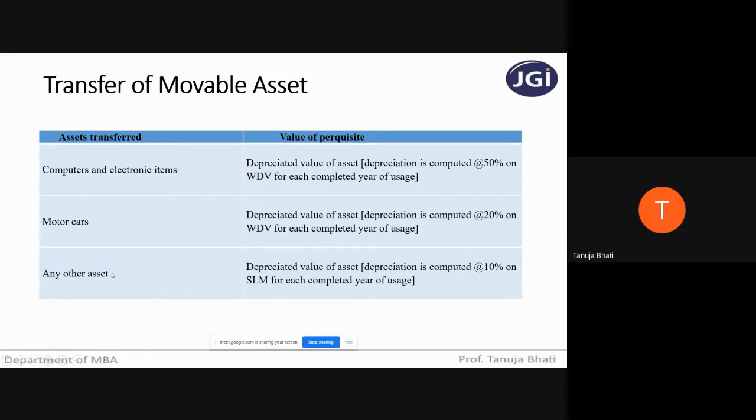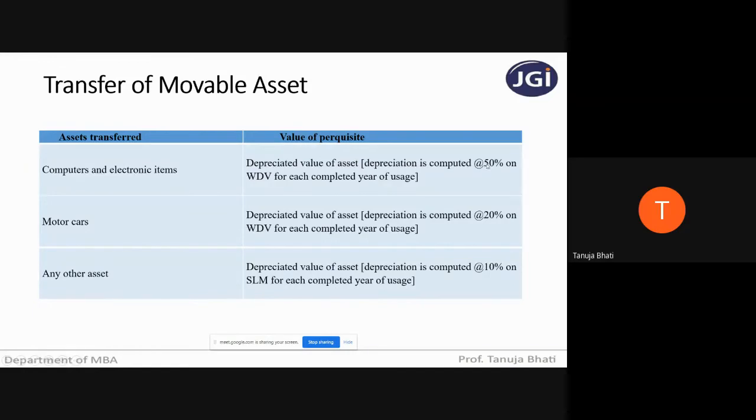Any other asset, meaning which is not a computer, electronic item or motor car, then the value of the perquisite will be the depreciated value of the asset, but depreciation will be computed at the rate of 10% on straight line method for each completed year of usage.